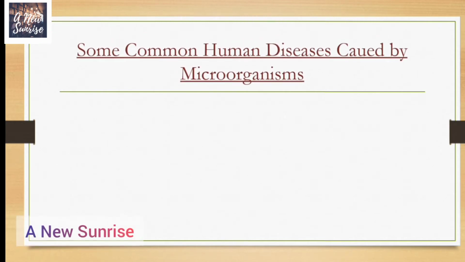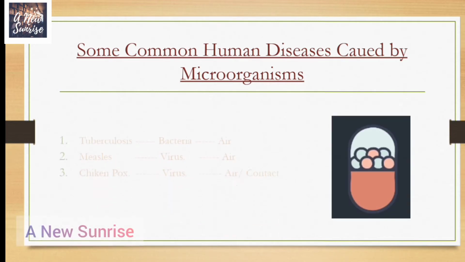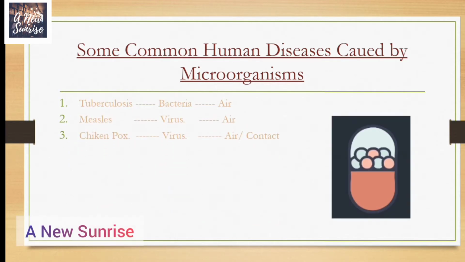Some common human diseases caused by microorganisms. Tuberculosis is caused by bacteria, and the mode of transmission is air. Measles, or rubella in Hindi, has a virus as the causative microorganism and is transmitted through air.